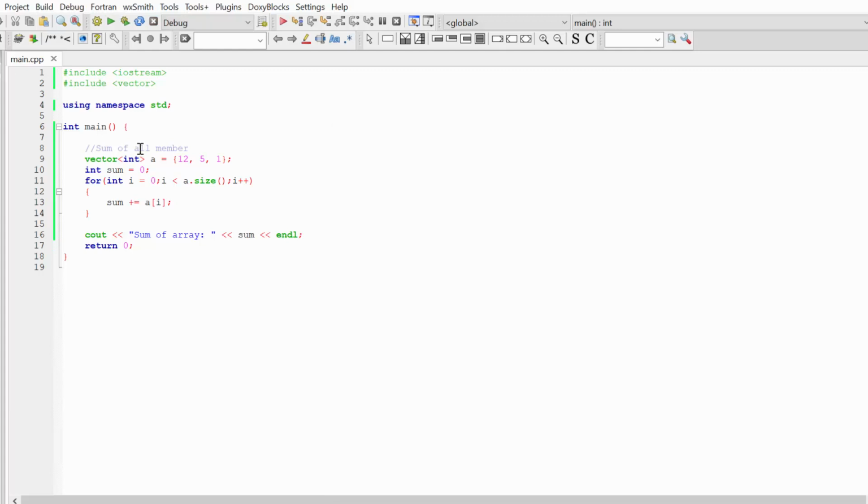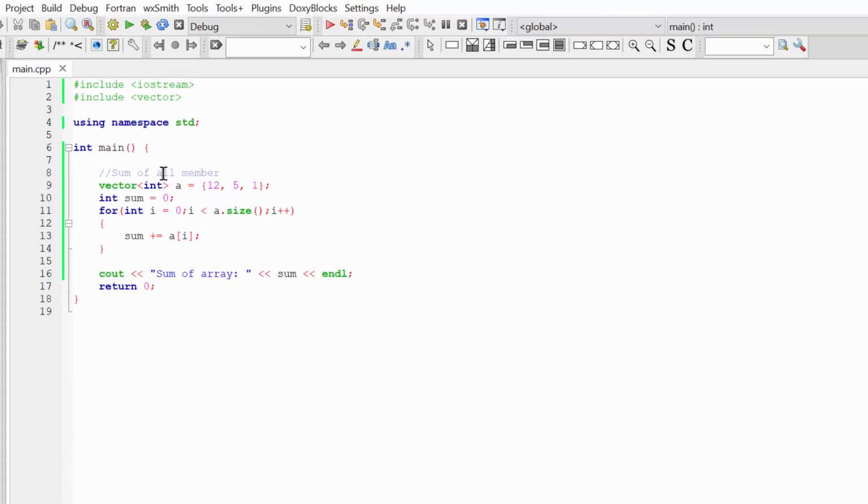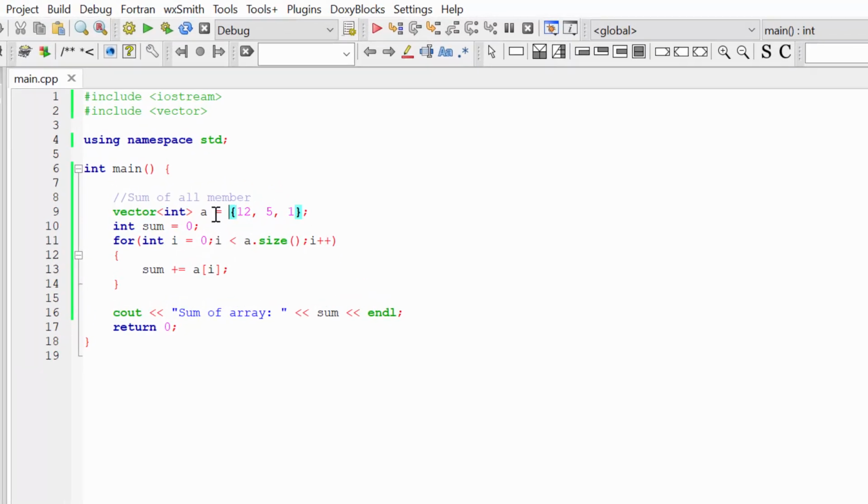Now let's talk about the nested for loop. Let's once again solve this task: find the sum of all members of a vector, but instead of the linear vector, I'm going to have a two-dimensional vector.